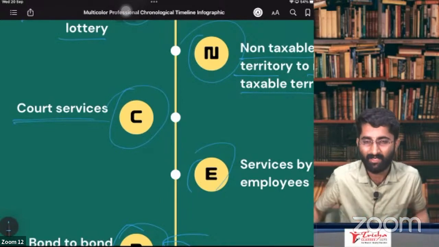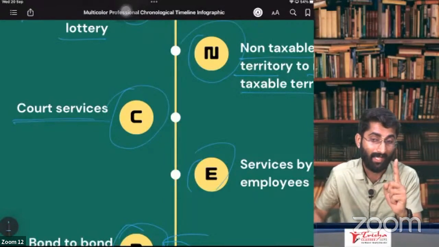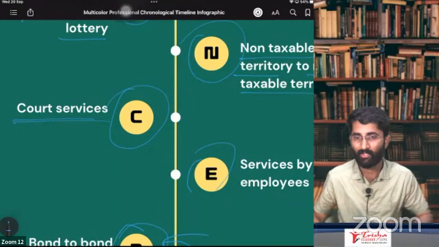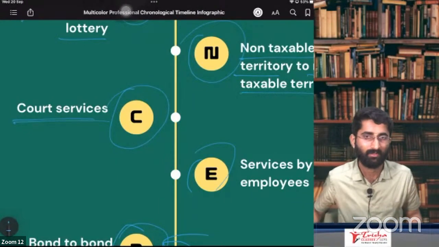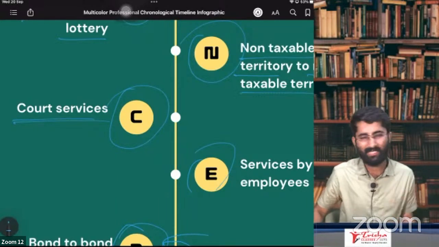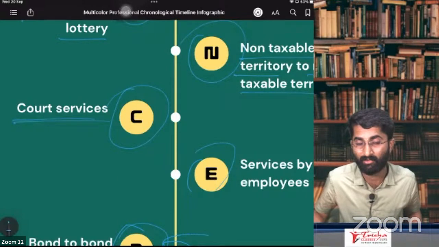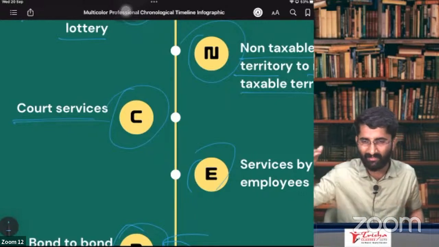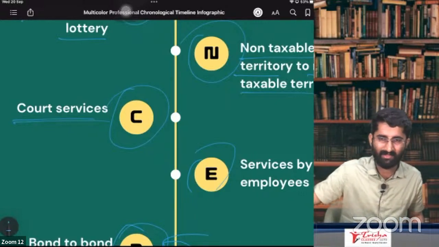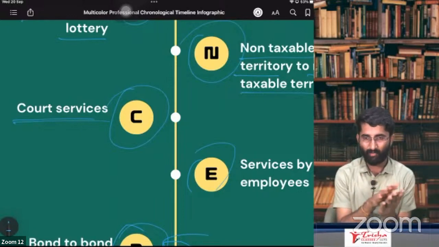There you pay the fees. Court fees, people, not lawyers' fees. I'm not talking about lawyers' fees, I'm talking about the court's fees. So you are paying some amount to the court. In that case, there is no GST. Whether it is a business matter or a personal matter, there is no GST on that. For court services there is no GST, but on services given by a lawyer there is GST. That we will discuss in the exemption chapter.